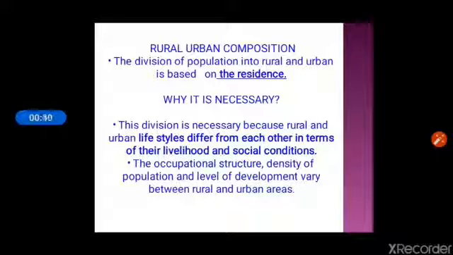If people are staying in a village means rural population, and if people are staying in a city means urban population. The question arises here, why we are dividing the population into rural and urban composition? It is necessary because rural and urban lifestyle differ from each other in terms of their livelihood, their social conditions, their occupational structure, density of population and level of development. That's why it's very necessary.